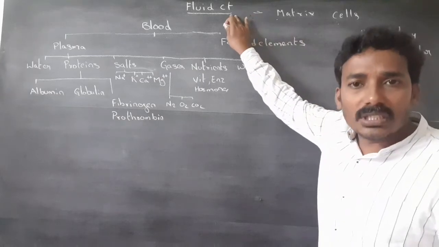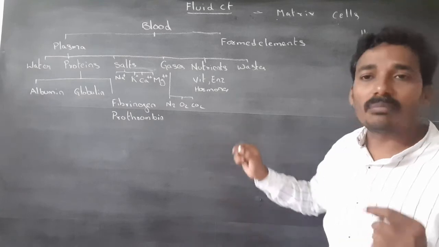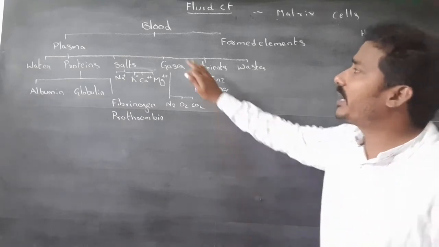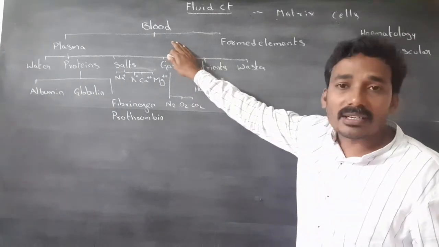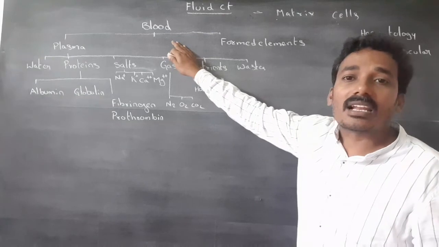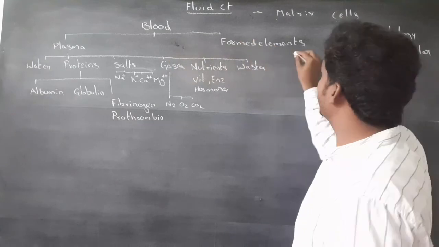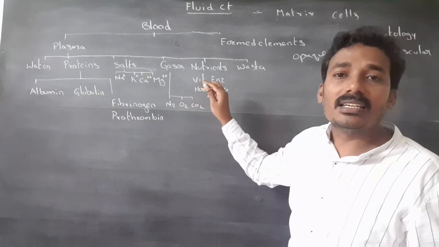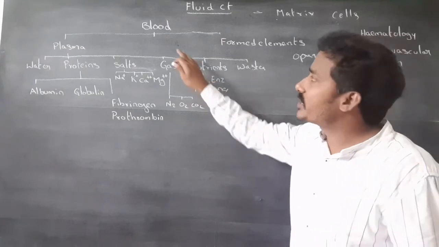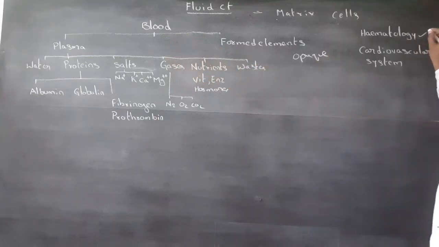Fluid connective tissue includes blood and lymph. Blood is a red colored, opaque and slightly alkaline fluid. The study of blood is called hematology.